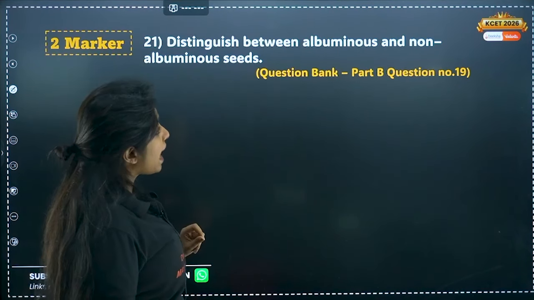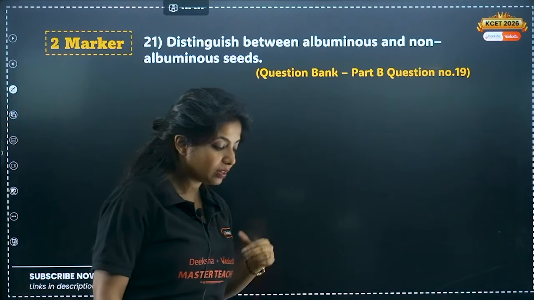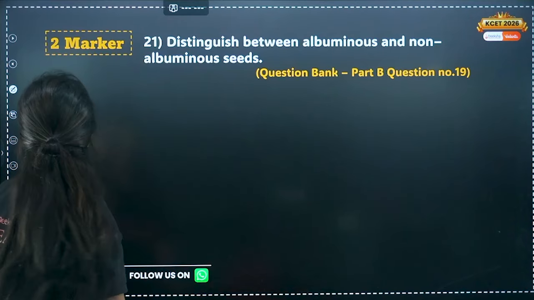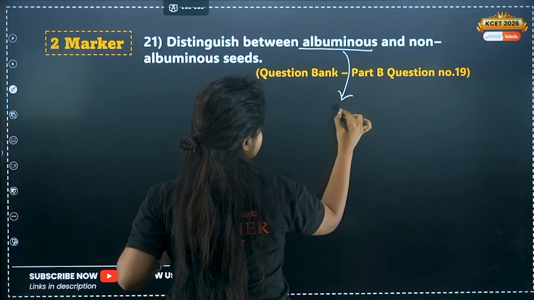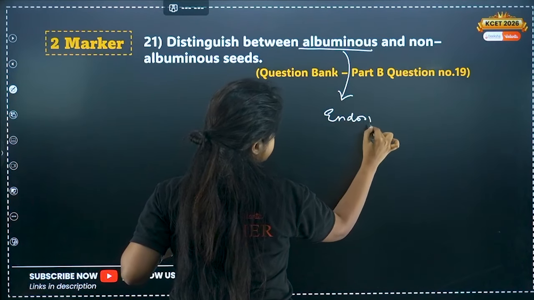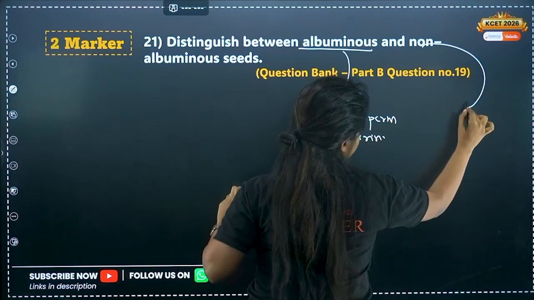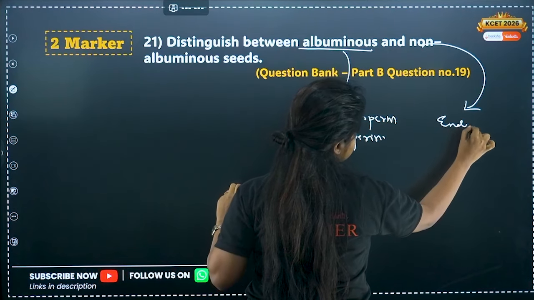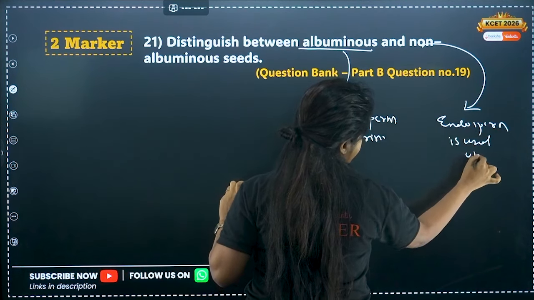Now, distinguish between albuminous and non-albuminous seeds. What do you mean by that? Albuminous means here the endosperm is persisting. Non-albuminous means what? Endosperm is used up.